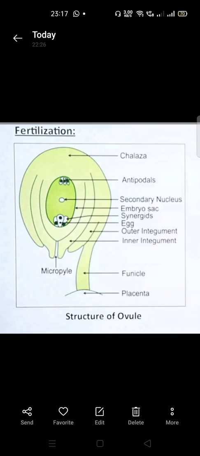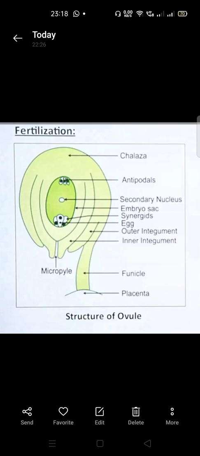If one set of chromosomes is there, then that is called haploid, and that is denoted by single n. So here this middle portion, the secondary nucleus, is always denoted by 2n, because 2 haploid cells are present over here. These are joined to each other during cell division and not completely divided. At the apical portion, these are joined to each other, and so this is called a secondary nucleus, or also called 2 polar nuclei, which is denoted by 2n.